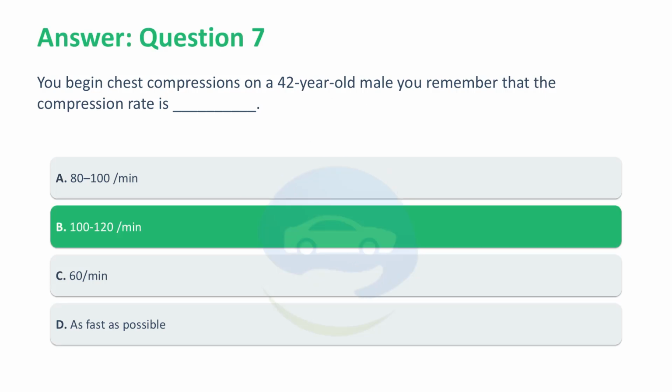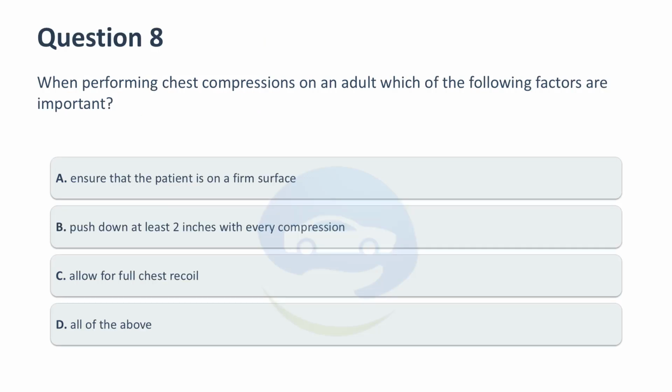Correct answer, B. 100 to 120 per minute. When providing chest compressions to an adult, compress at a rate of 100 to 120 per minute. When performing chest compressions on an adult, which of the following factors are important? A. Ensure that the patient is on a firm surface. B. Push down at least 2 inches with every compression. C. Allow for full chest recoil. D. All of the above.